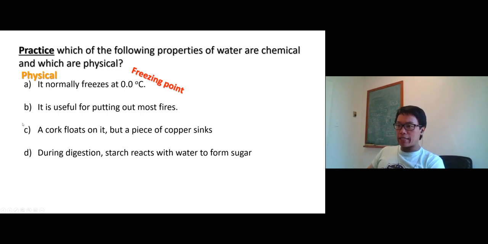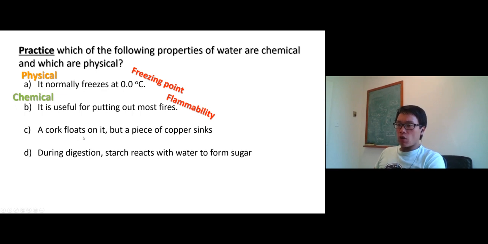Next one, B: it is useful for putting out most fires. Well, what property is this? This is a flammability test, right? So if water is flammable or not, drop it into fire. So this is a chemical property.